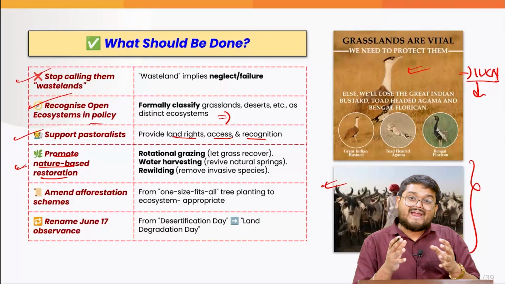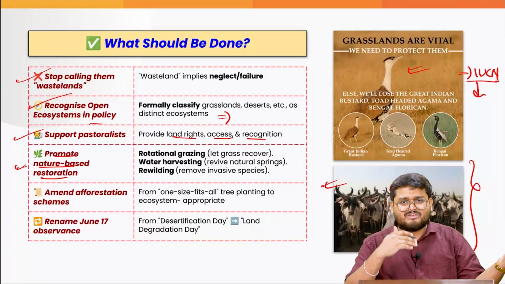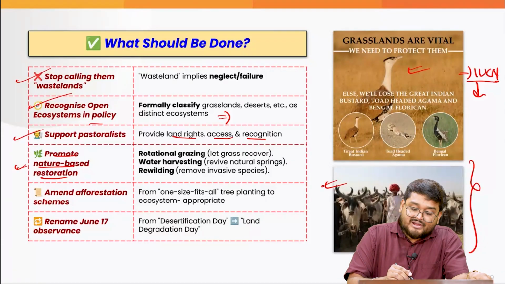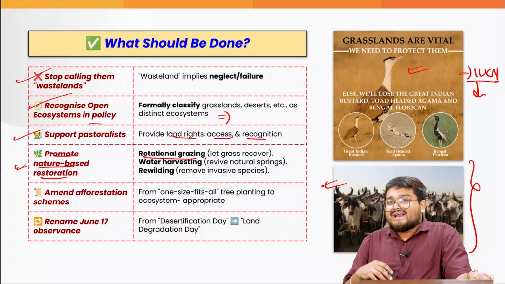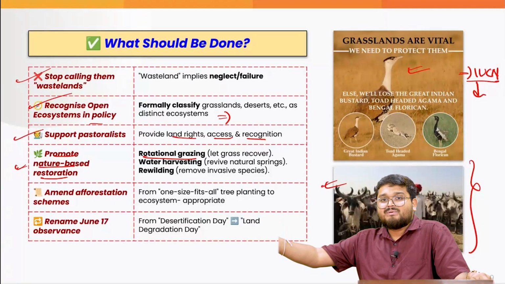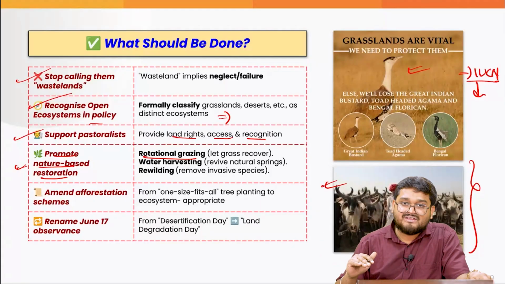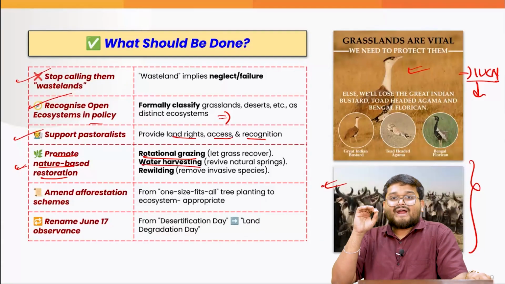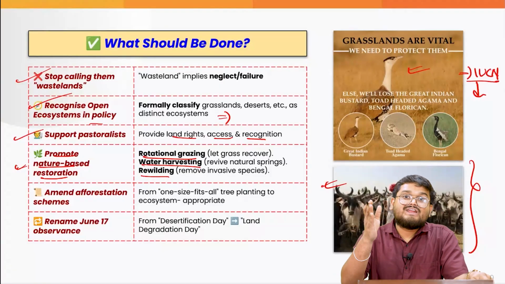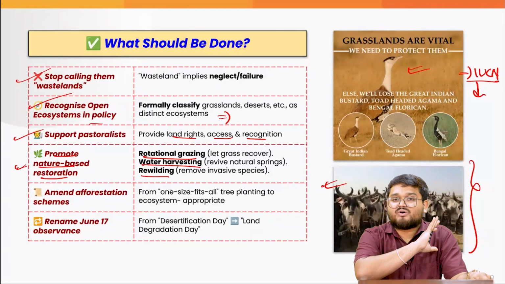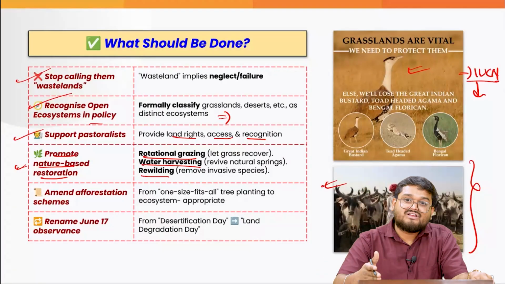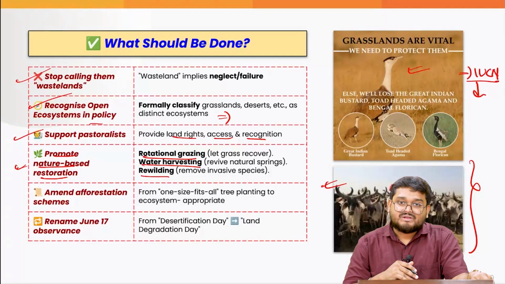Also, we must promote nature-based restoration. If we are trying to restore some grassland which has been degraded, and right now people treat it as wasteland, we have to restore it via rotational grazing. Right? Let grass grow a little, then we graze it again. Then for 1 month we leave it alone. Then again we can do grazing. Next, we should also do water harvesting, and also rewilding of the natural ecosystem. That is, we should be planting those shrubs and trees which are locally suited. Right?